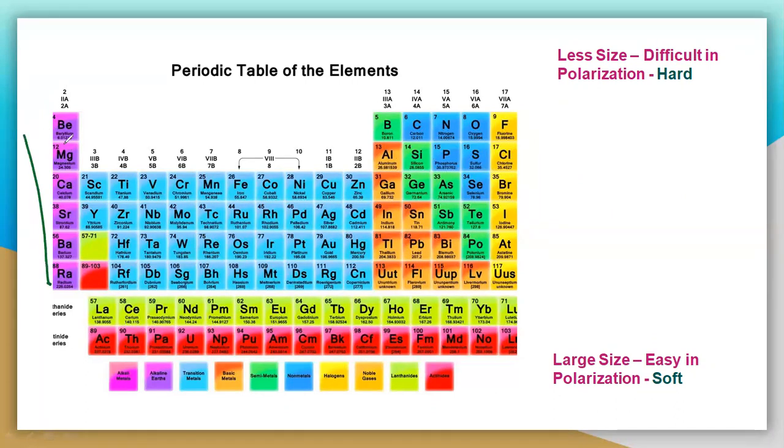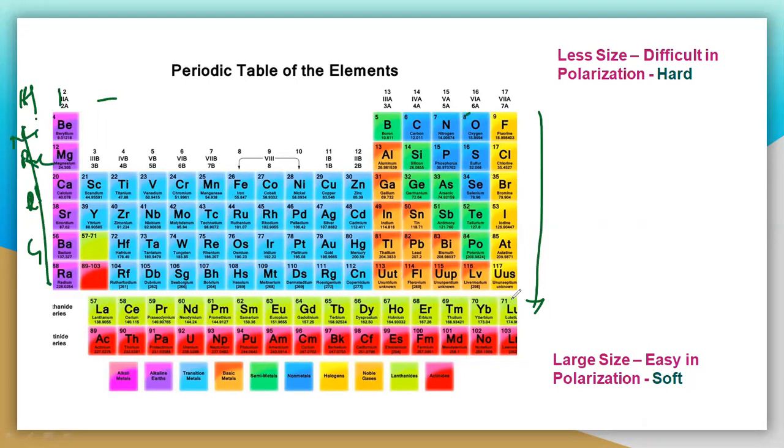So from top to bottom, like from hydrogen to helium, lithium, like this. Here actually they have missed it; it is hydrogen, lithium, sodium, potassium, rubidium, cesium. These are actually missed, but see here one thing: from top to bottom, the size increases. So as the size increases, there is easy polarization, and they become soft.